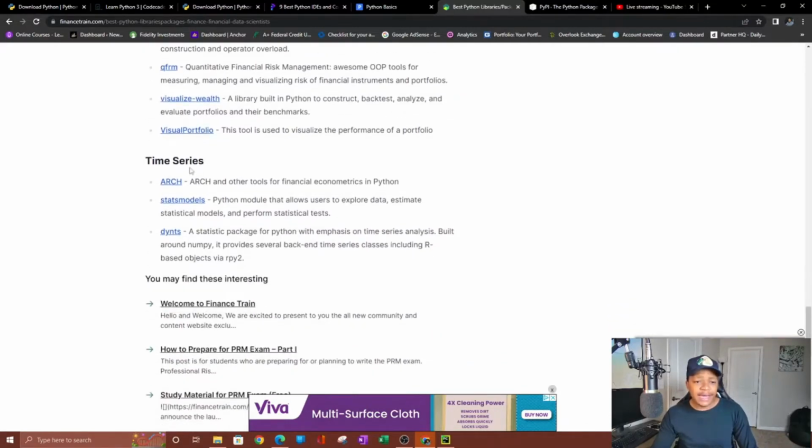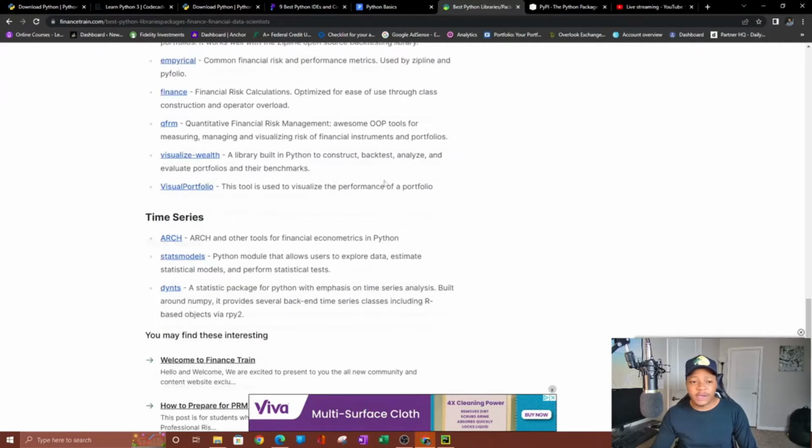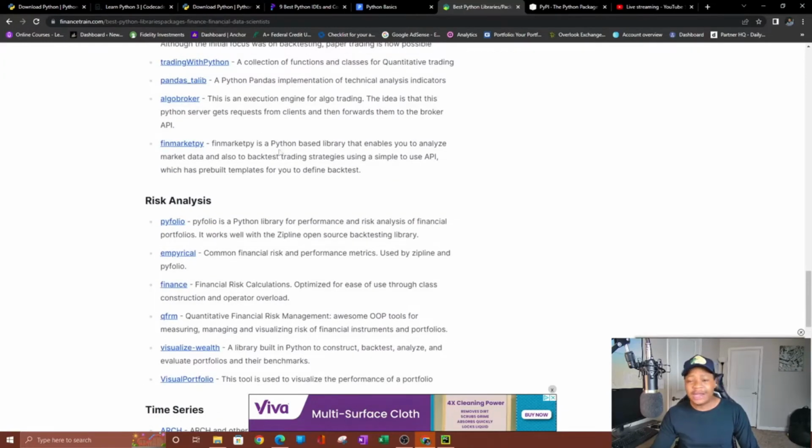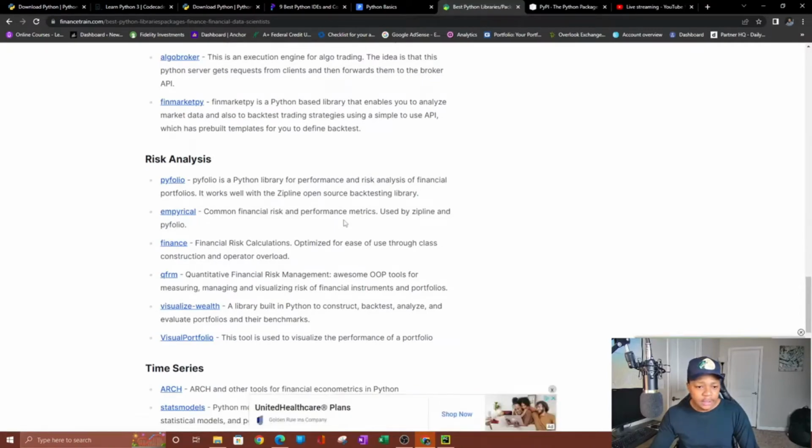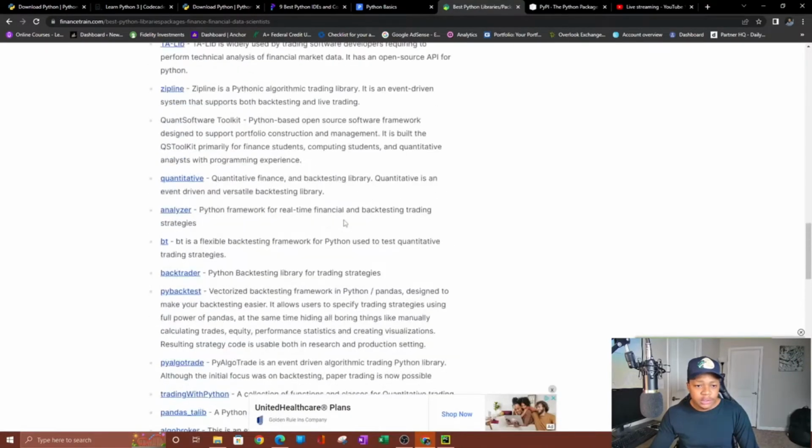So we have a time series here. I'm going to pick one of these so I can show you how you can learn these libraries. It's going to be the last part of this, and I'll answer some questions if you guys have any. So let's find a super interesting one here. What is an interesting one here? Let's do something with trading.